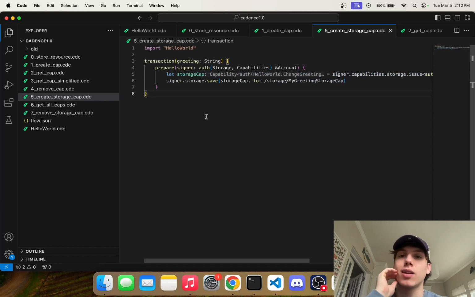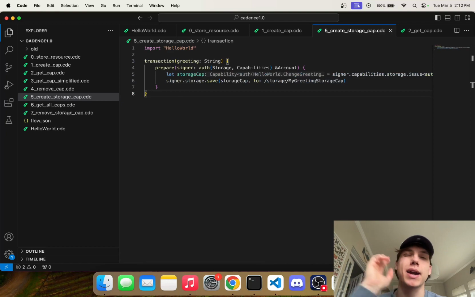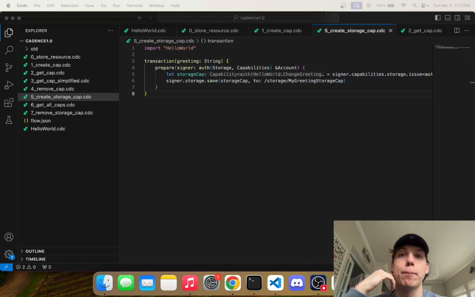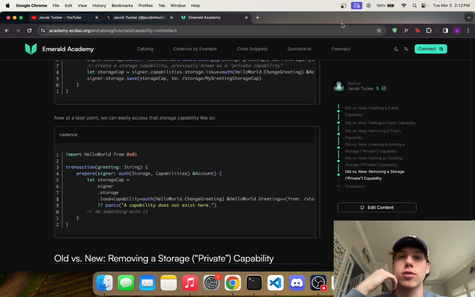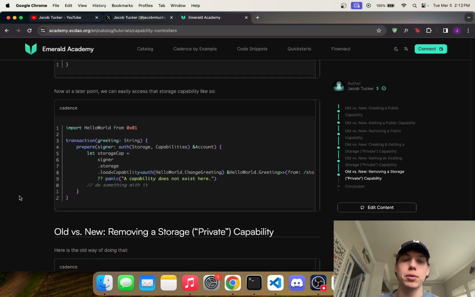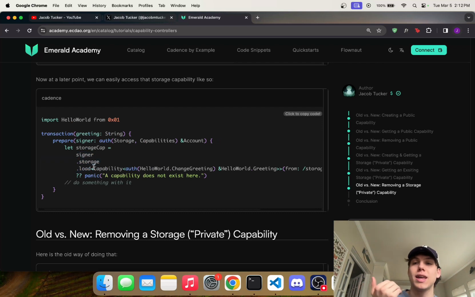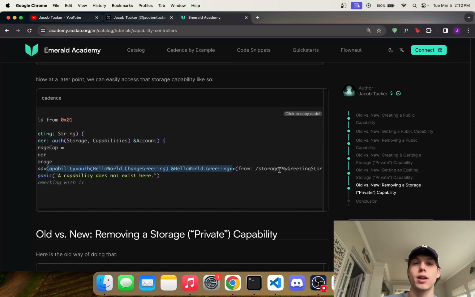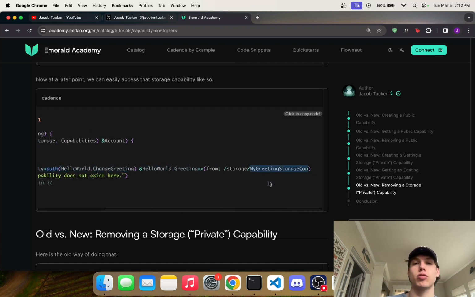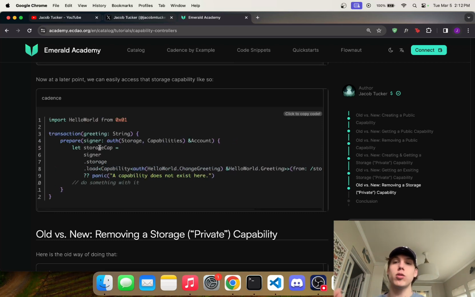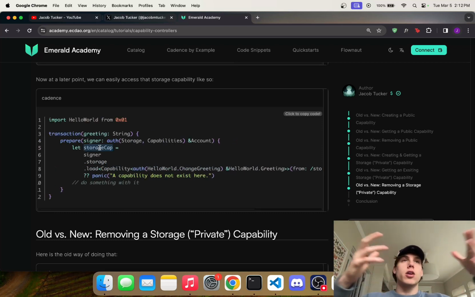So that means that in a later transaction, and again, I'm not going to actually code this in because it's not too important for now, but if we look at our written tutorial here, you would be able to fetch that later by doing something like this, where you say let storage cap equals signer.storage.load. So we load something out of storage, and the thing that we're loading out of storage is that authorized capability, right? From /storage/my greeting storage cap. And then once you have that capability, you can pass that around to whoever you want.